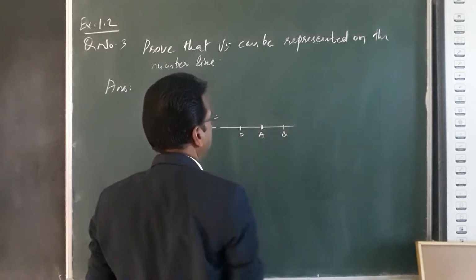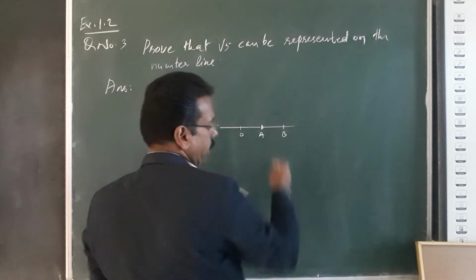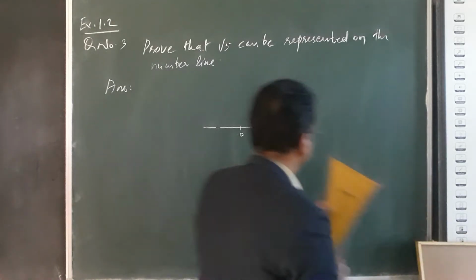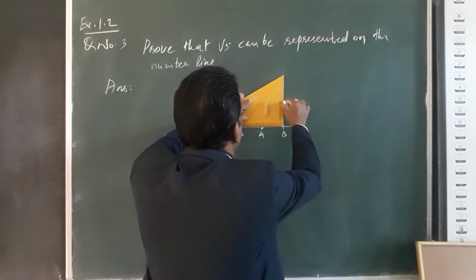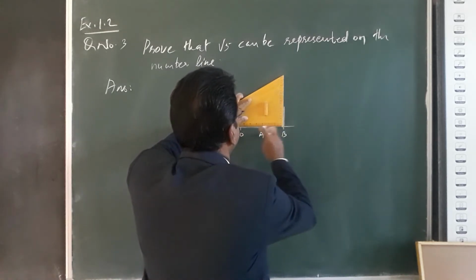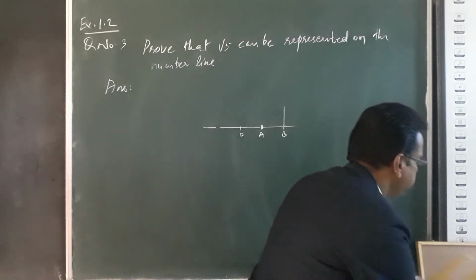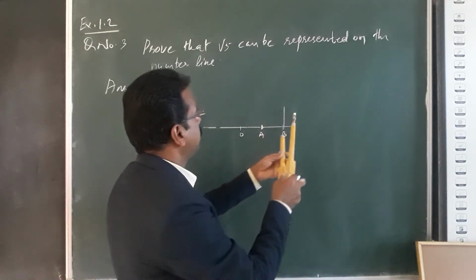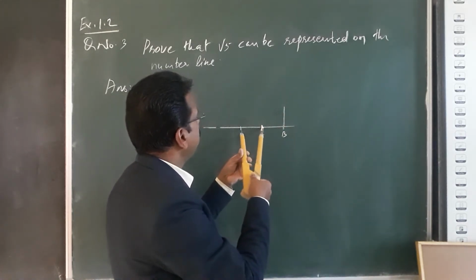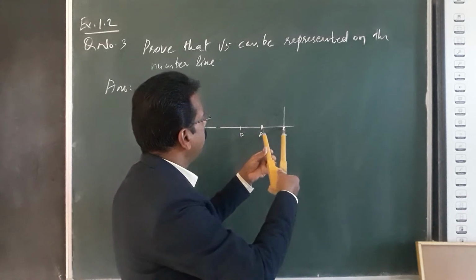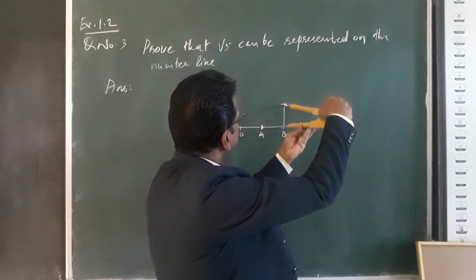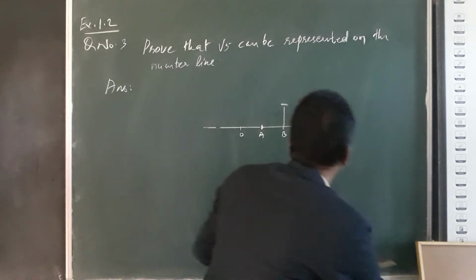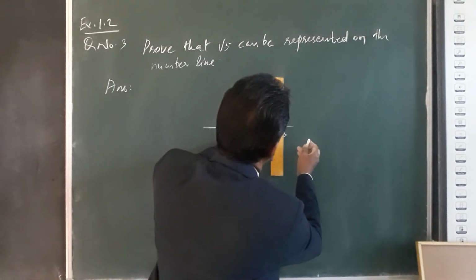A, B. Draw a perpendicular at B, and take 1 more unit. This is 1 unit. Extend it, 1 unit, up to here.